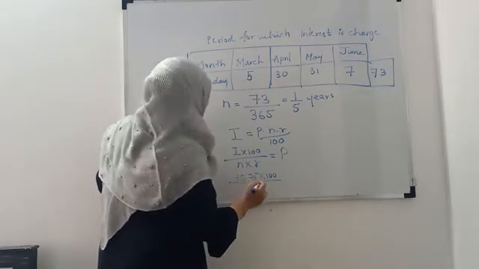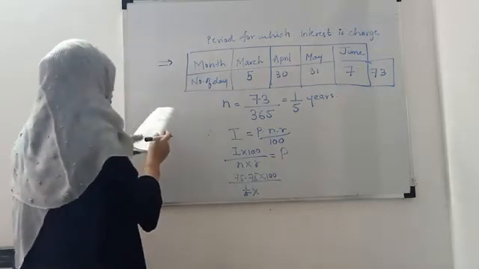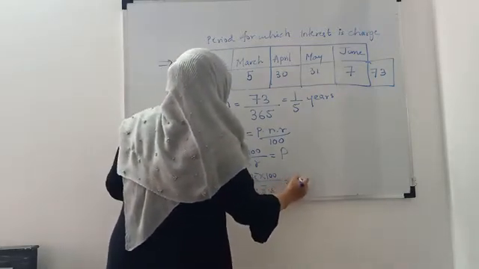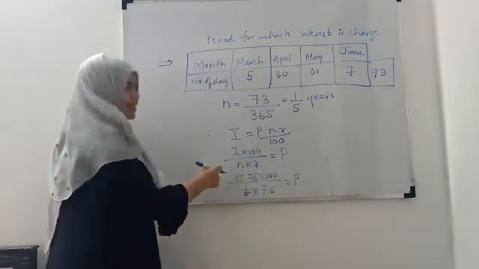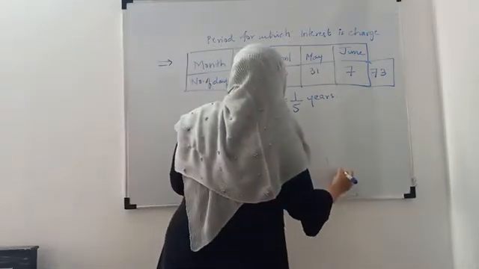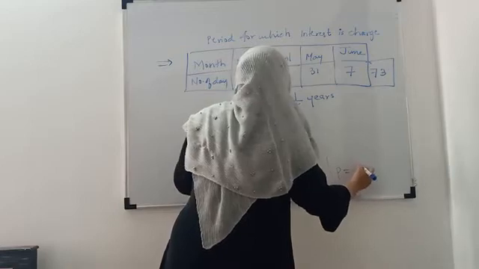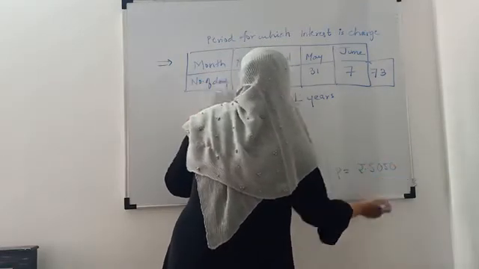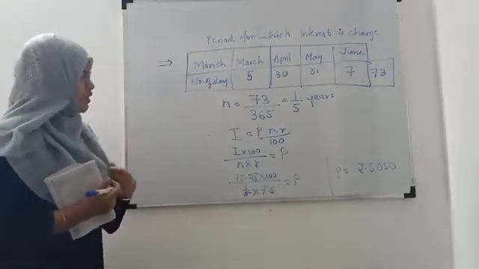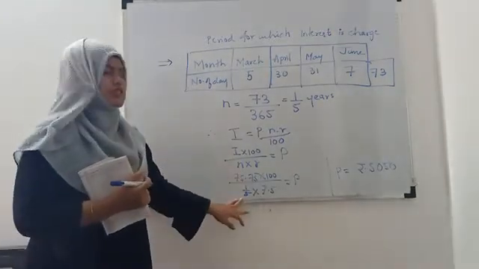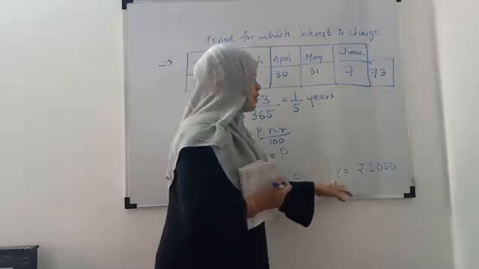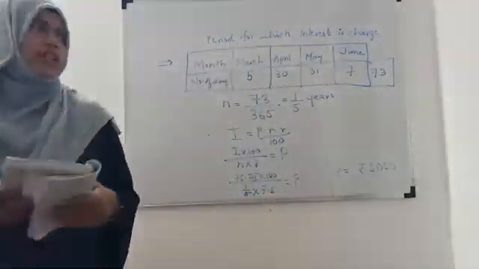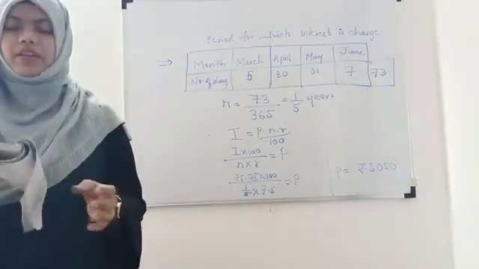And R is equal to the rate of interest, which was 7.5. So this is the principal. If you do this calculation, you will get the principal amount as rupees 5050. So this is another type of example based on simple interest.